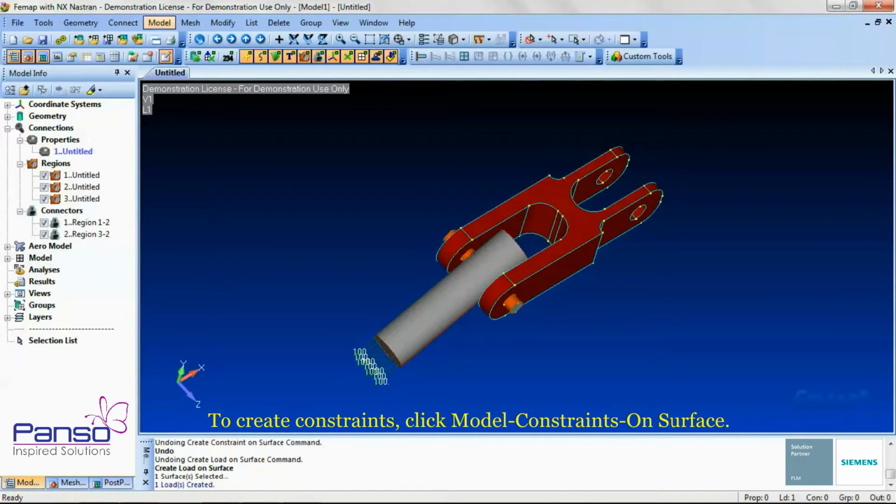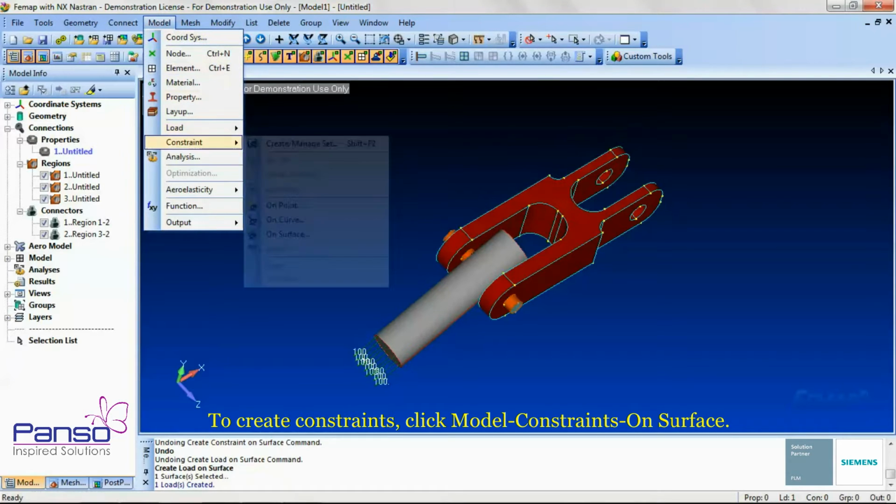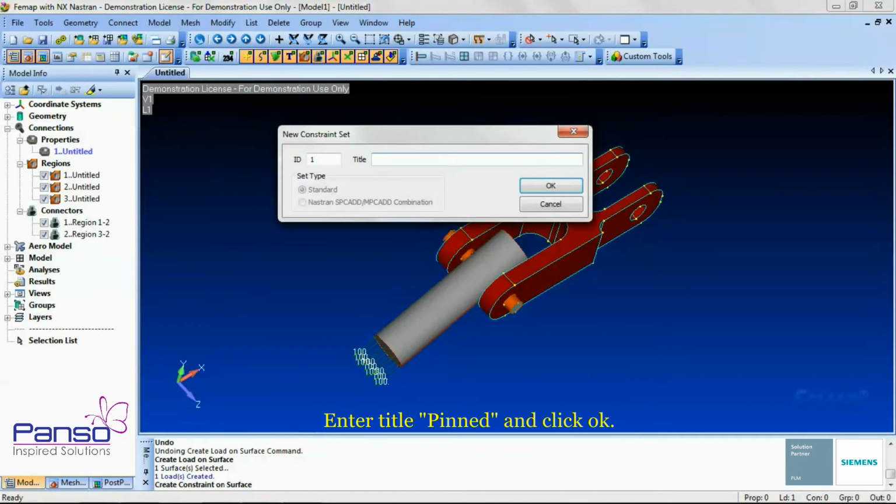To create constraints, click Model, Constraints, on Surface. In the New Constraint dialog box, type Pinned, click OK.